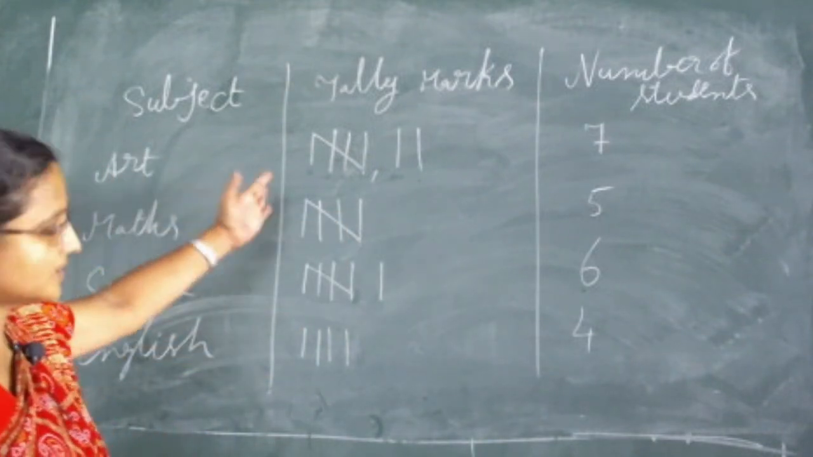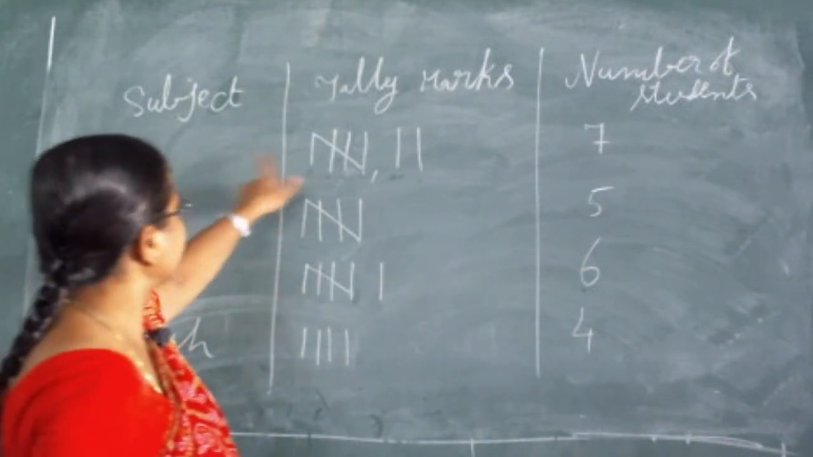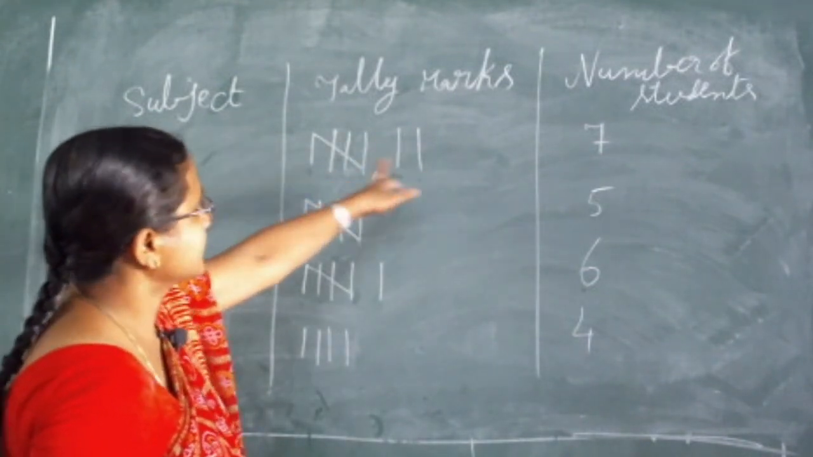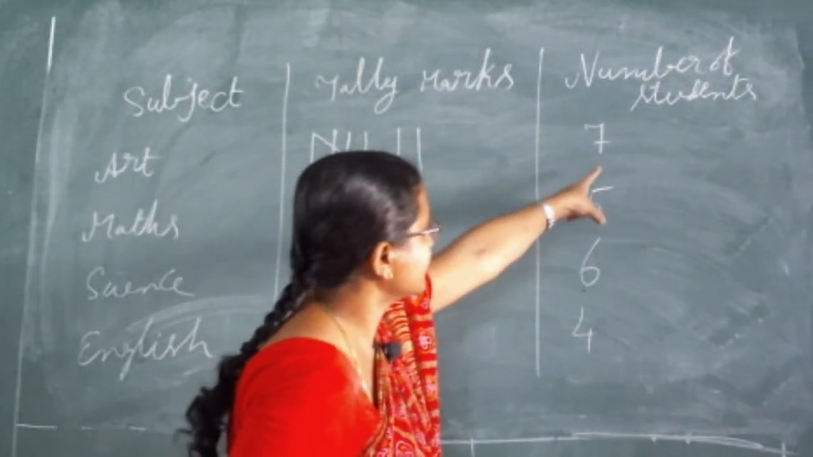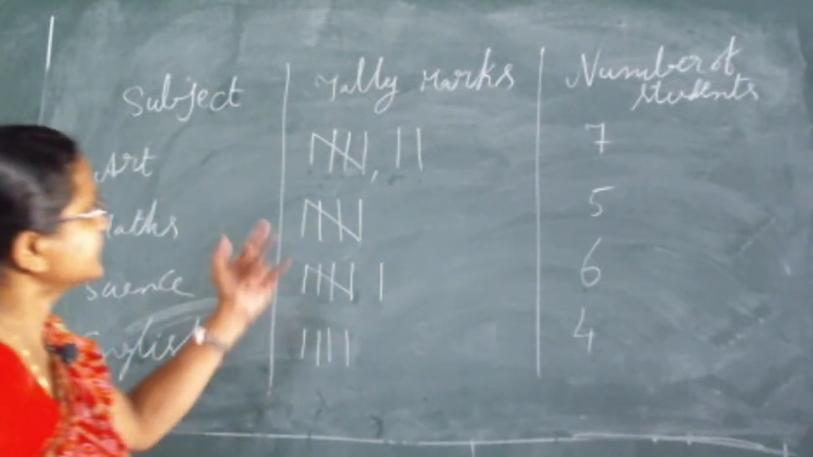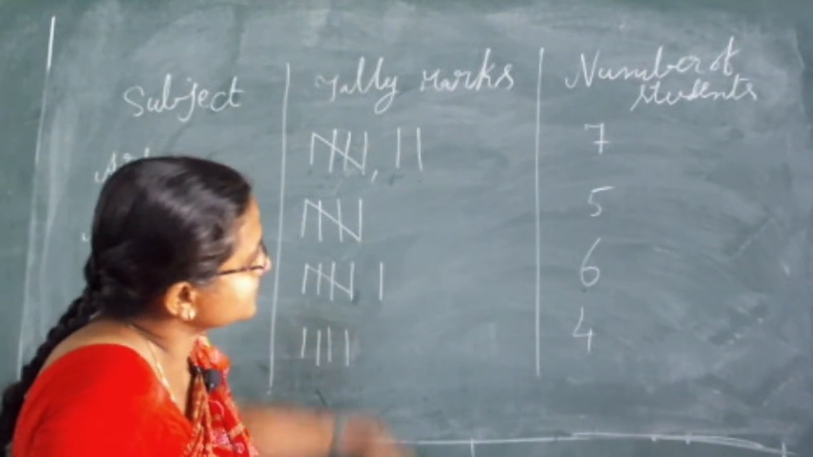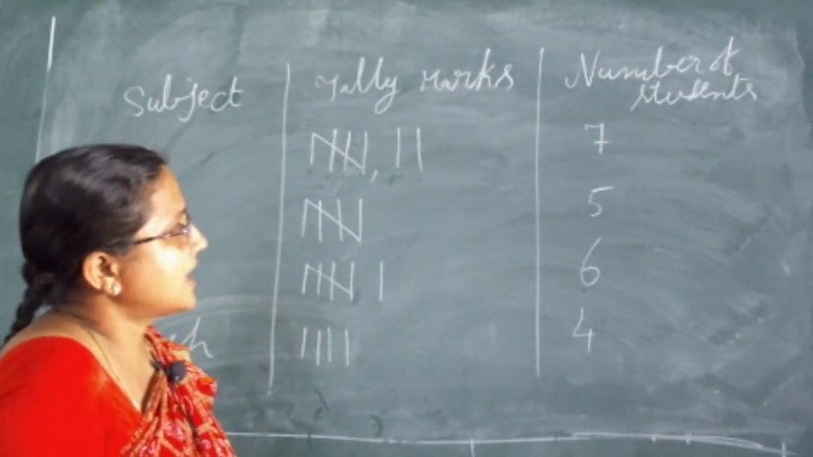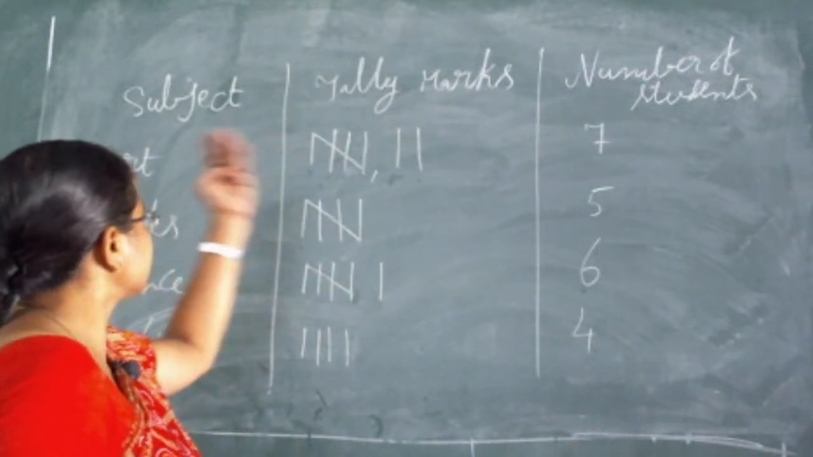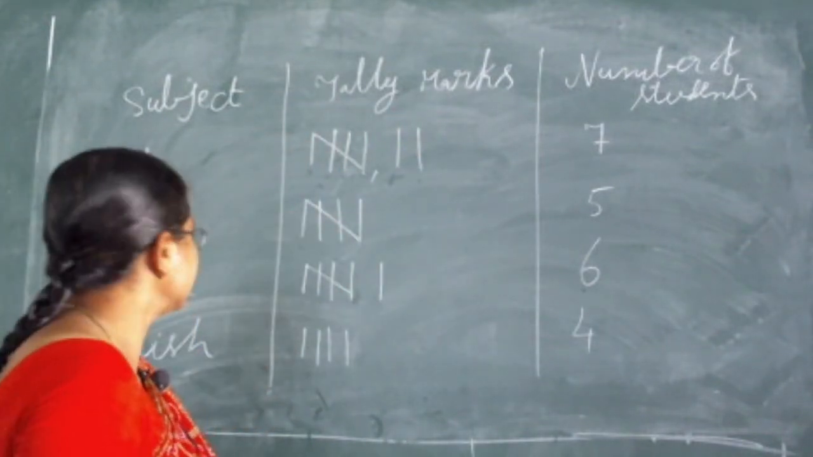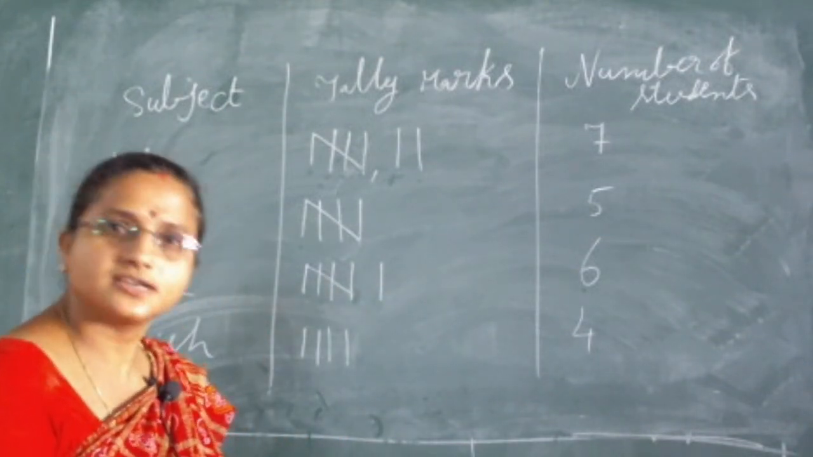It means if we are counting one by one how many children like art by seeing the raw data, then we will get first art, second art, third art. In that way we get the tally marks, we count the number of students, and we write them here. Now it is in an organized manner. Now I understand the total number of students: 12 plus 10, 22. Among these 22 children, 7 children like the art subject, 5 children like maths, 6 children like science, and 4 children like English. Those are their favorite subjects.